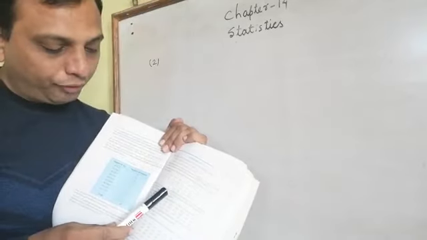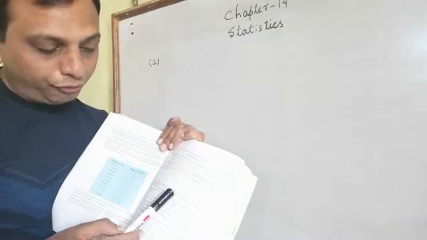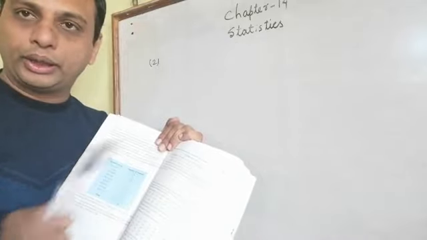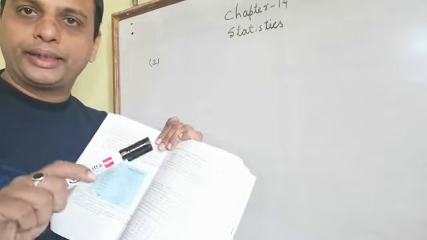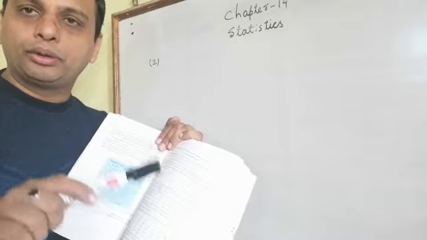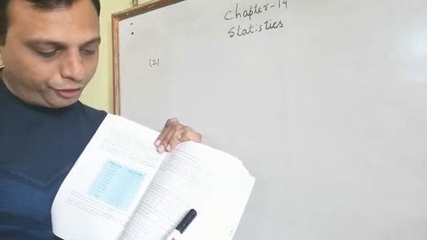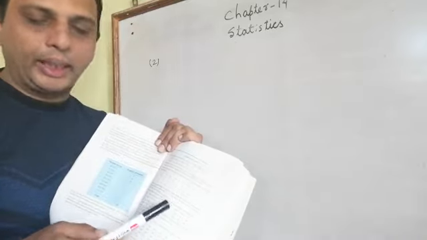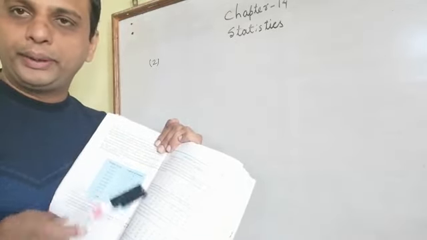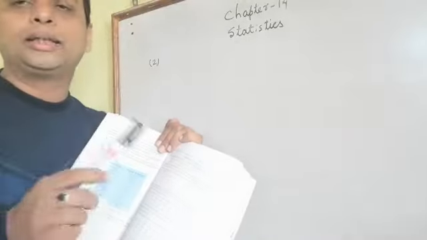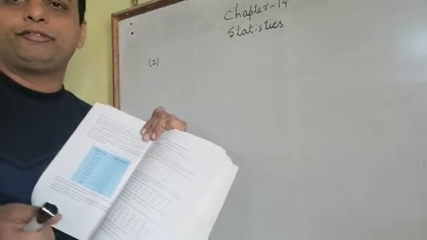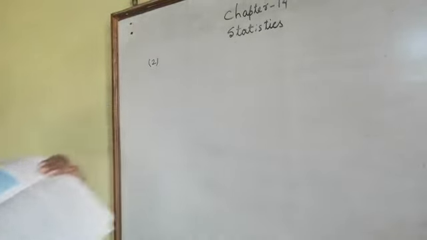And after taking the first interval 0 to 5, it is written that 5 will not be included. I already told, when we take 0 to 5, the upper limit is not included in that class interval. And what main features do you observe from this tabular representation? So first we'll make this frequency distribution table. Then we will see what information we can get from the table.